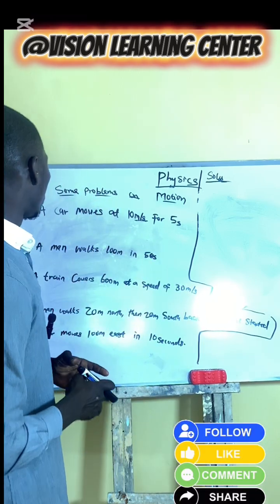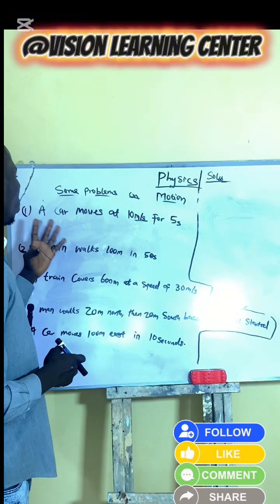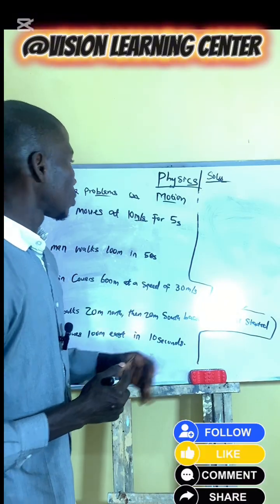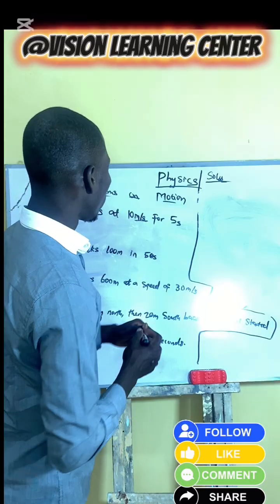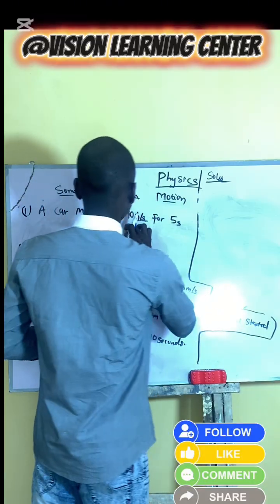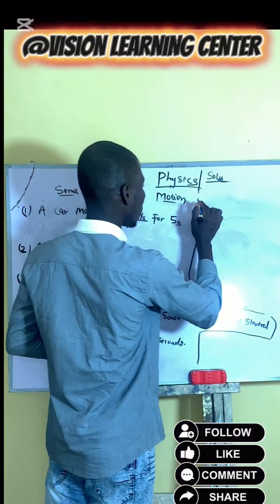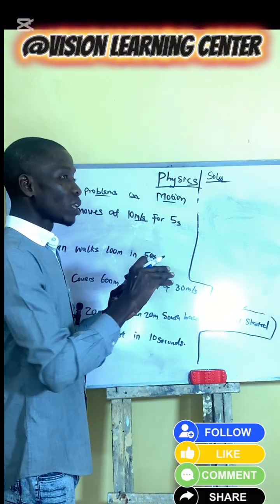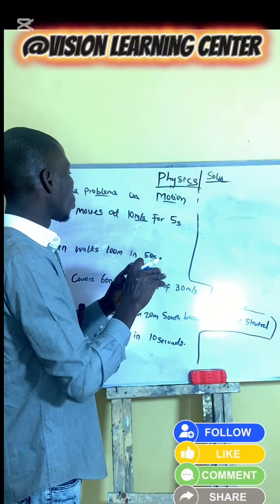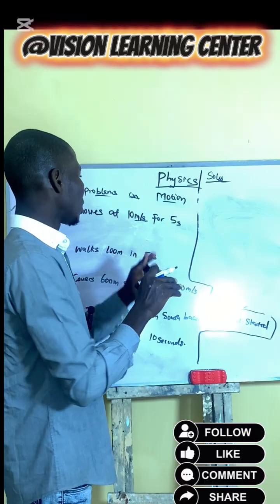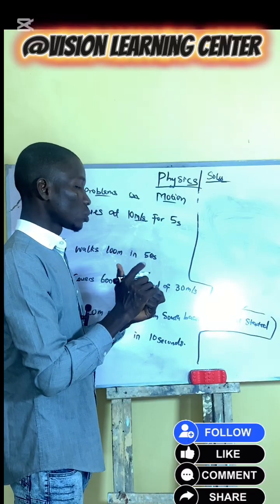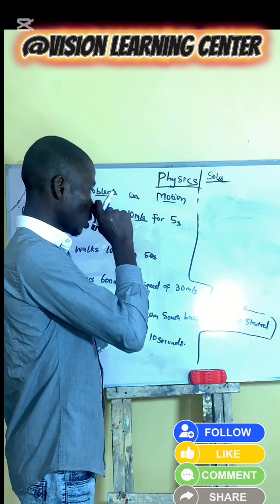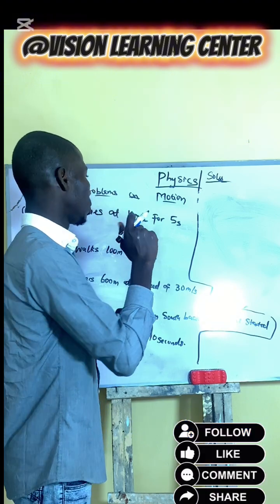So let's start with number one. A car moves at 10 meters per second for 5 seconds. So remember, we have meter per second here. Let's check what part of motion uses meter per second as its SI unit.